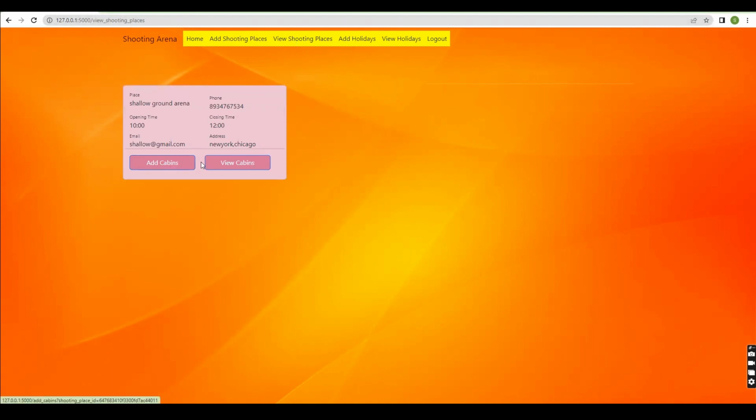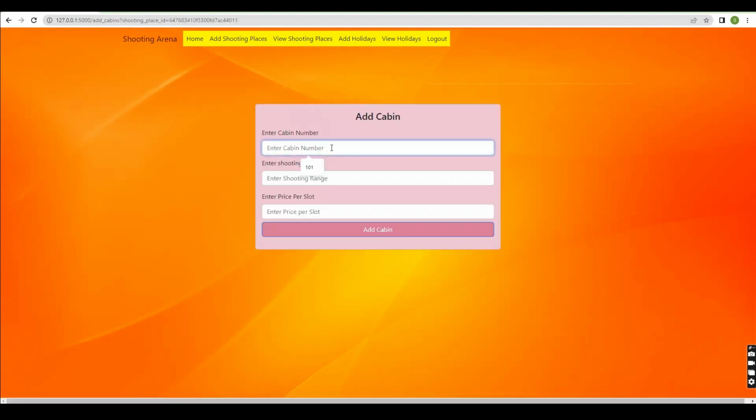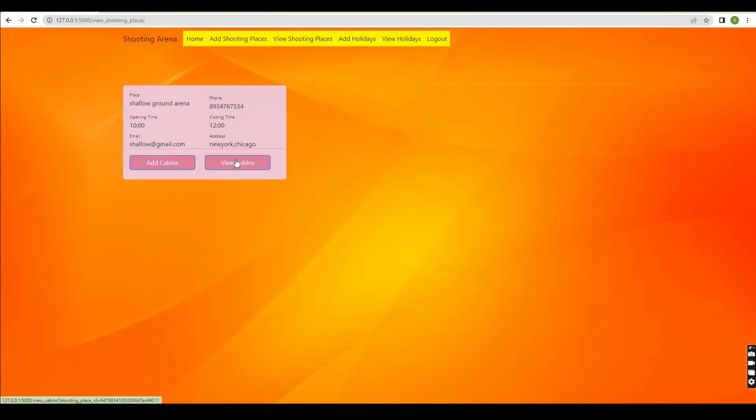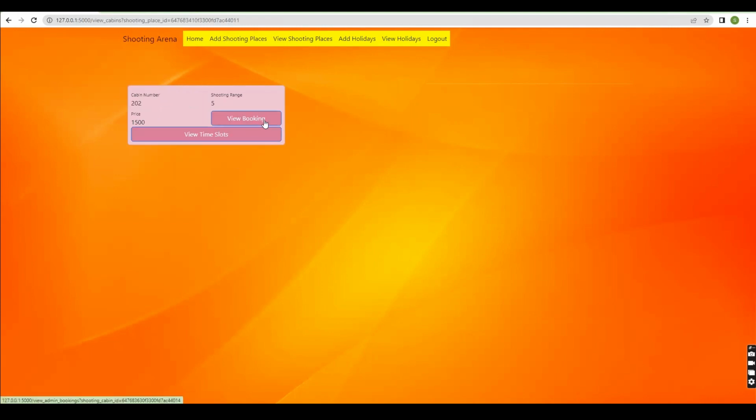Here we have two buttons, add cabin and view cabin. I'm adding the cabin here with the cabin number, shooting range, and the price per slot. For each slot, the players can pay 1500. Cabin added successfully. After adding the cabins, they can view the cabins, and in that we have two buttons, view bookings and view time slots.